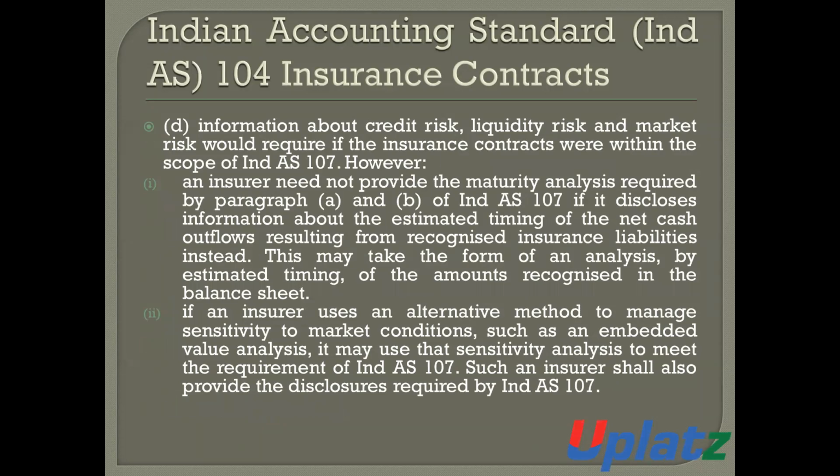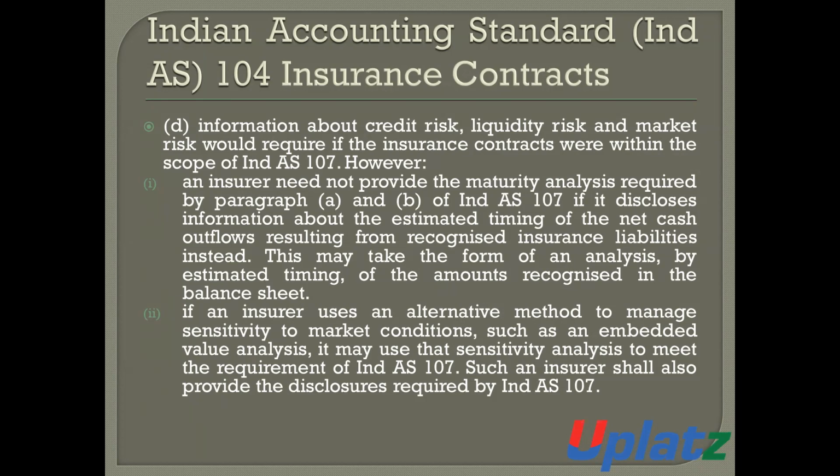The insurer will also disclose the information about the credit risk, liquidity risk, and market risk that it would recognize if the insurance contract were within the scope of IND AS 107.